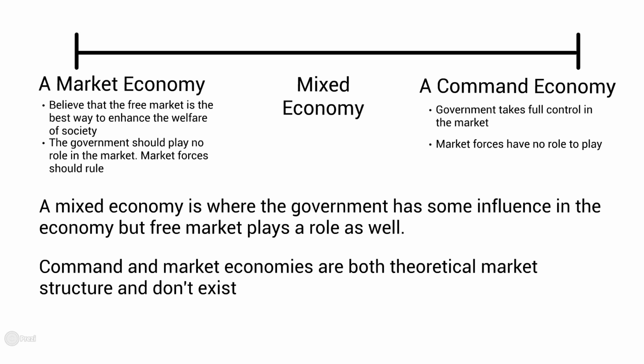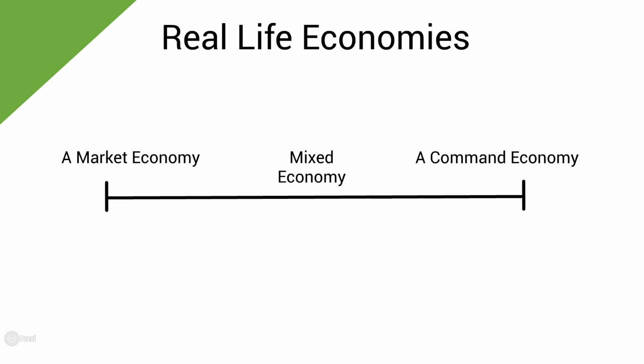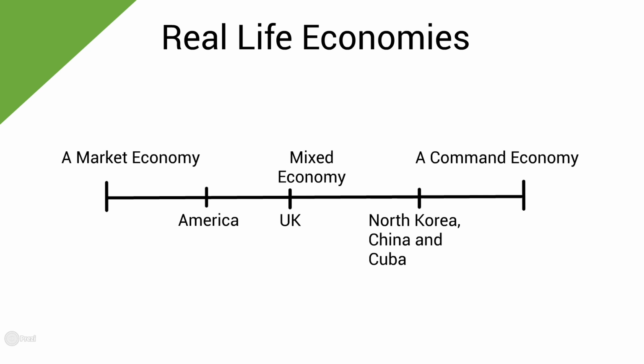This is because the government will need to provide certain goods, such as public goods like defence, street lighting and policing, and the government may also want to provide merit goods such as education and may want to play a role in healthcare. But economies can lean towards a market economy or a command economy. For example, America has quite a large private sector and is close to a market economy. In contrast, North Korea, China and Cuba are close to a command economy because the government controls a large proportion of economic activity. The UK is somewhere in the middle, but the mix in our economy has changed over time.